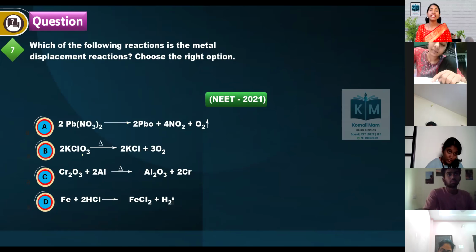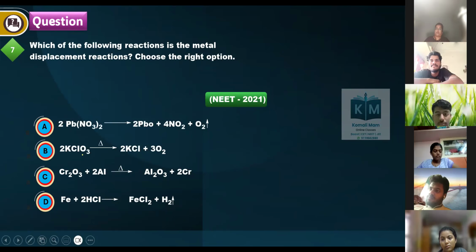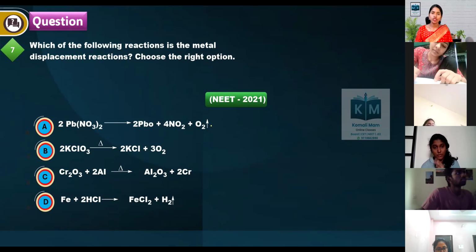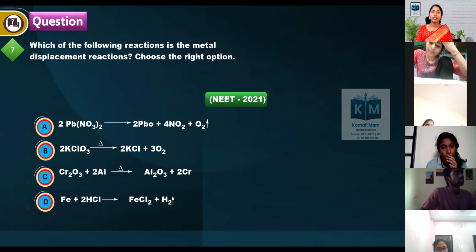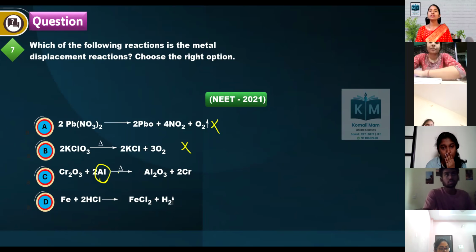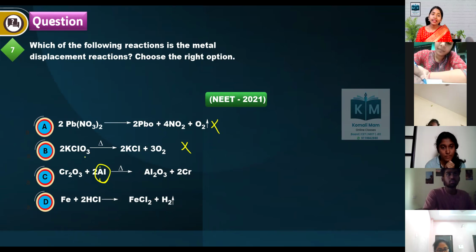Which of the following reactions is the metal displacement reaction? Choose the right option. What do you mean by metal displacement reaction? One metal goes and displaces another metal. See here, lead is undergoing decomposition, no. KClO3 undergoes decomposition, no. Here, aluminium, which is more reactive than chromium, will go and displace this metal and form this.